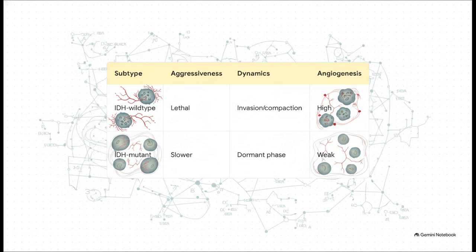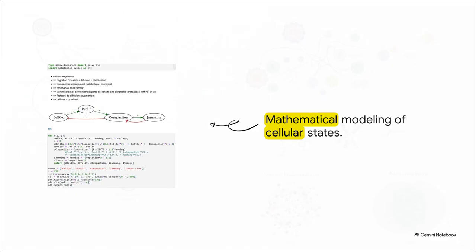The lethal wild-type is aggressively driven by these rapid cycles of invasion and compaction, paired with really high angiogenesis. The mutant type, on the other hand, has a prolonged dormant phase and very weak angiogenesis. Because of that, they require completely different causal maps if we ever want to truly understand their progression. And the incredible thing is, we can map them mathematically using structural equation modeling. By utilizing these algorithms, we're moving light years beyond basic descriptive pathology.